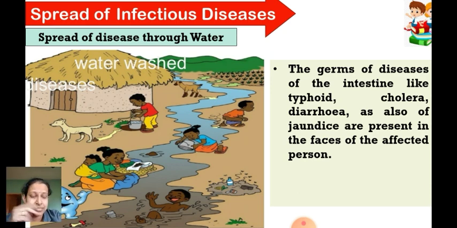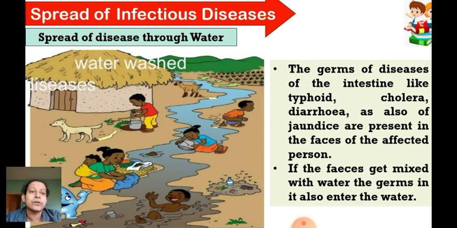The person will not be able to eat properly, will be losing weight, or maybe doesn't feel like eating. That is jaundice. It is also a very dreadful disease if it is not treated on time, and it is a disease of the liver. Here the liver gets affected. Fine. So that is jaundice.